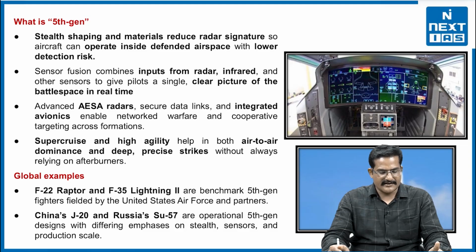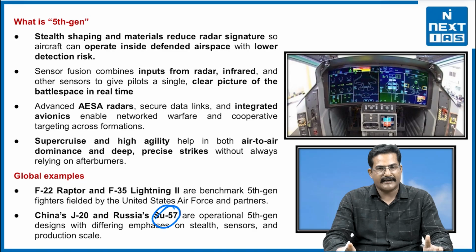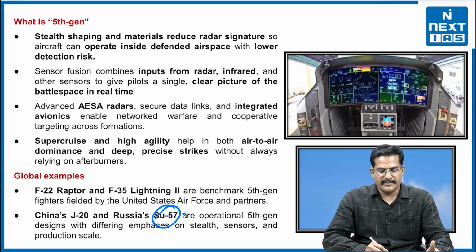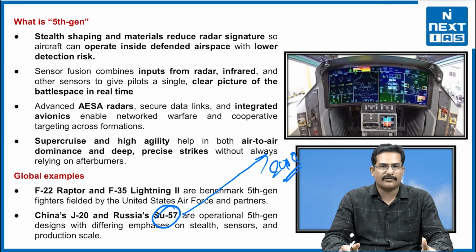The Chinese J-20 and Russia's Su-57 can also be considered 5th generation aircraft. However, the Su-57 started as a 4.5 generation. Initially, we gave an offer to jointly build the Su-57 in 2018, but due to certain aspects, we were not able to carry forward the deal. However, we are procuring the Su-57 as well, as per news from different credible sources, right?